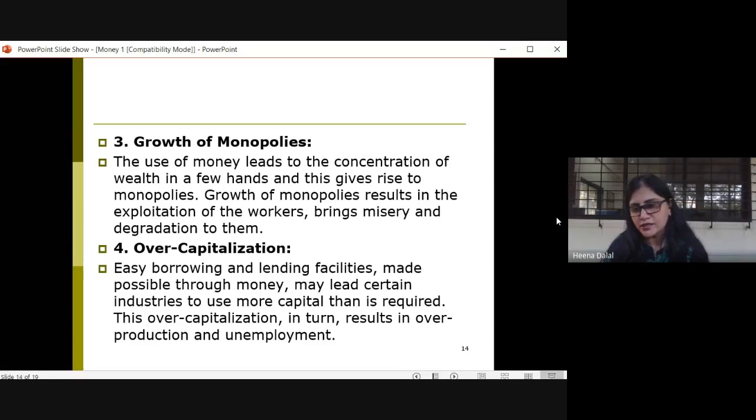This also results in overproduction as well as unemployment. So anything which is used out of limits is very, very harmful. This is overcapitalization, which leads to overproduction as well as unemployment.